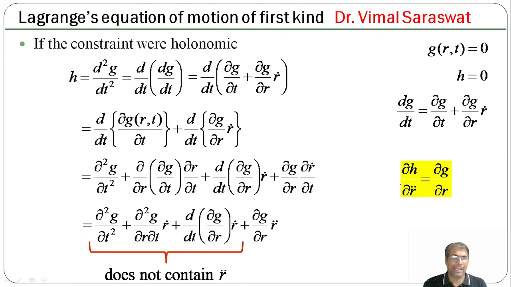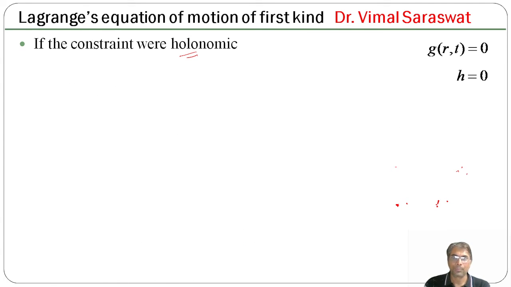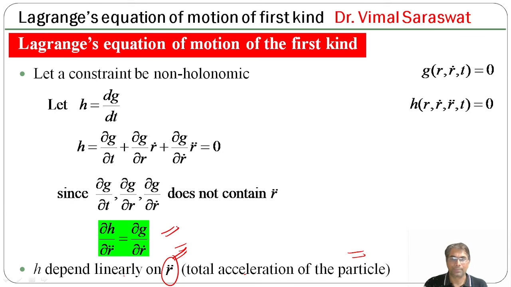So, ∂H/∂r̈ = ∂g/∂r. If the constraints are holonomic, then ∂H/∂r̈ = ∂g/∂r, and if the constraints are non-holonomic, then ∂H/∂r̈ = ∂g/∂ṙ, which is clear from here.